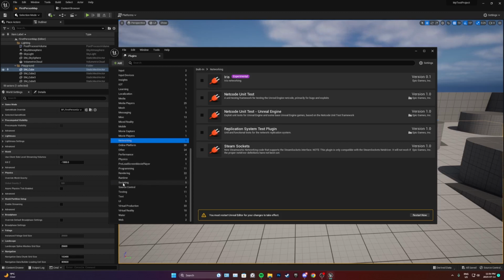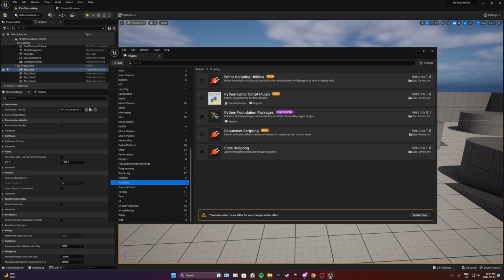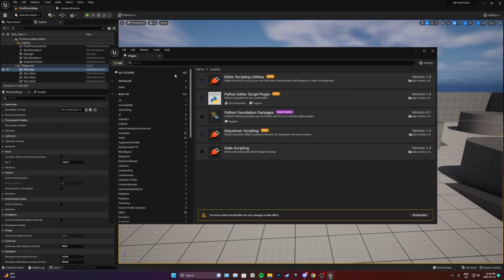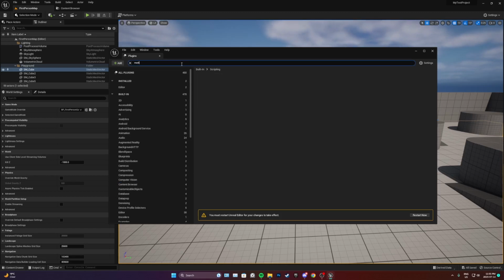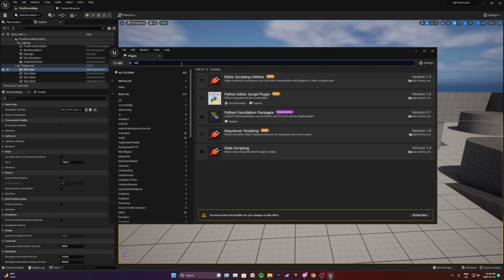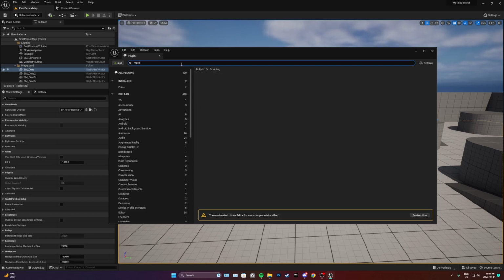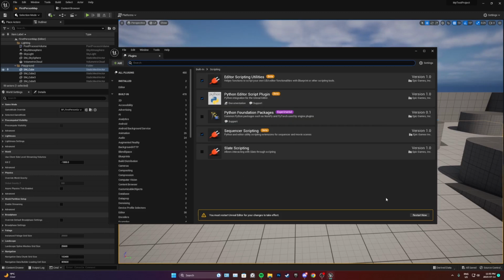Also, in the scripting tab, you'll notice editor scripting utilities. Leave this on. Make sure it's on. If it's not on, enable it. If you're using 4.27, it likely won't be enabled, so go ahead and do that. The other one, I don't remember where it is, so just search for Motion. Oh, okay, maybe not. I'll have to figure that out on the next video.